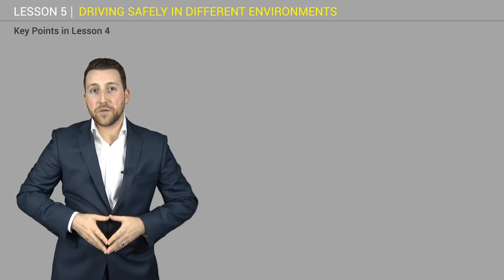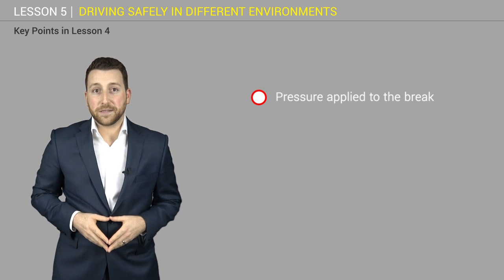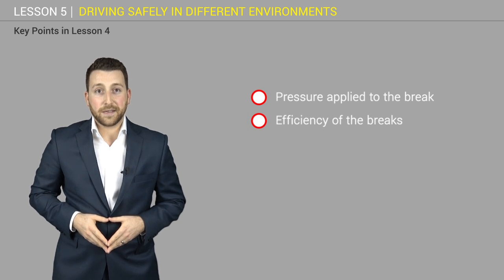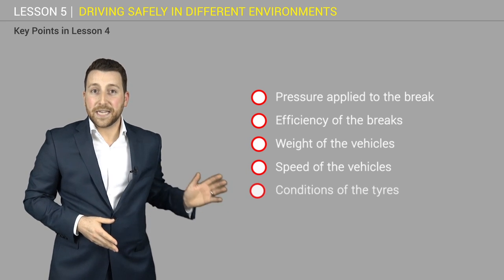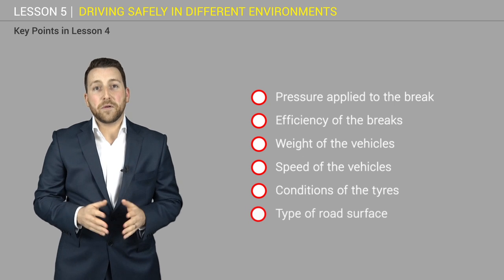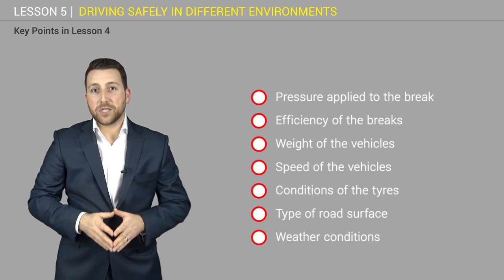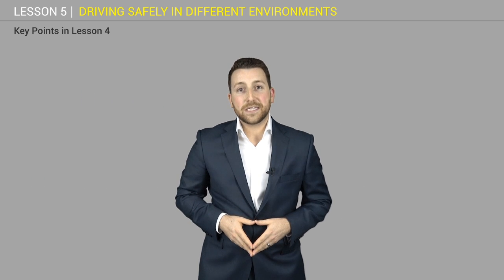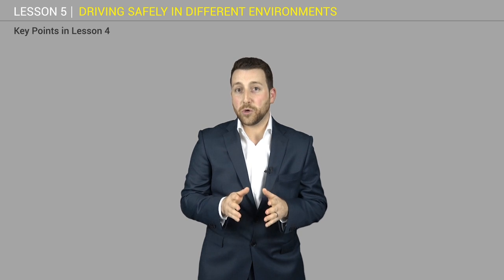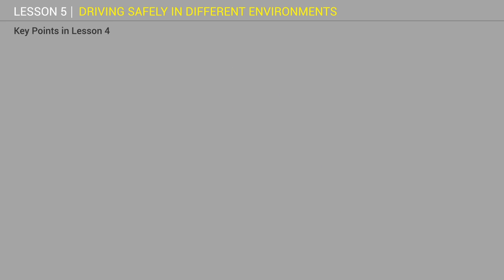By now, you should know that your braking distance is affected by pressure applied to the brakes, efficiency of the brakes, weight of the vehicles, speed of the vehicles, conditions of the tyres, type of road surface, weather conditions. The type of the road surface and the weather conditions is something you cannot control, but you can still minimize the risk by ensuring that your vehicle is in a good condition and that you are driving at an appropriate speed according to the environment.